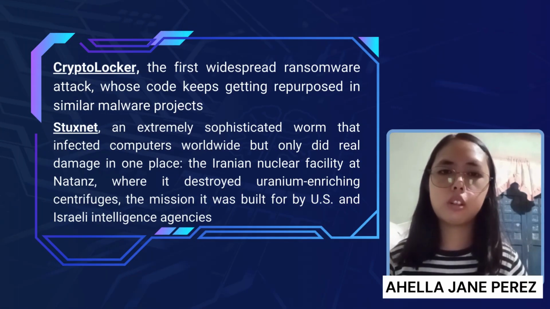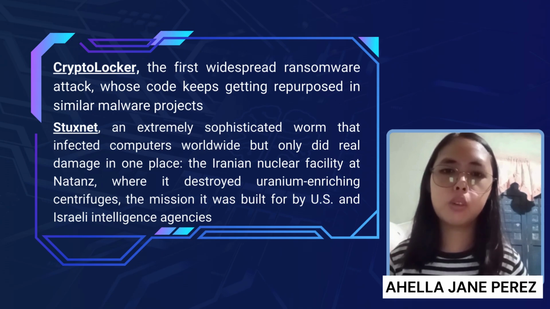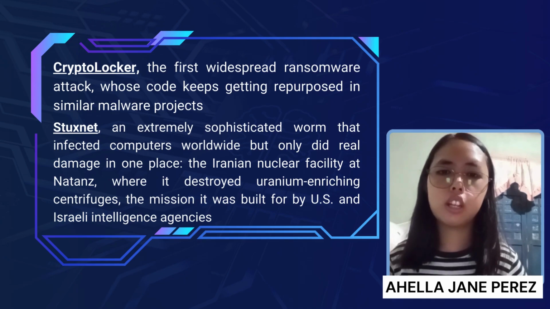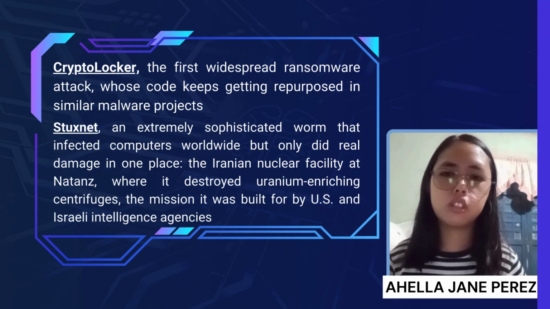Stuxnet, an extremely sophisticated worm that infected computers worldwide but only did real damage in one place, the Iranian nuclear facility at Natanz, where it destroyed uranium-enriching centrifuges, the mission it was built for by U.S. and Israeli intelligence agencies.